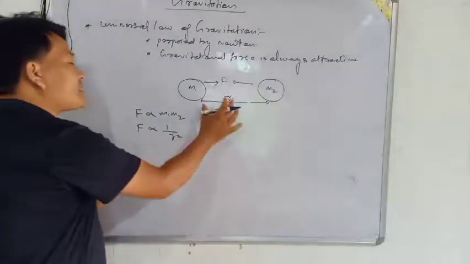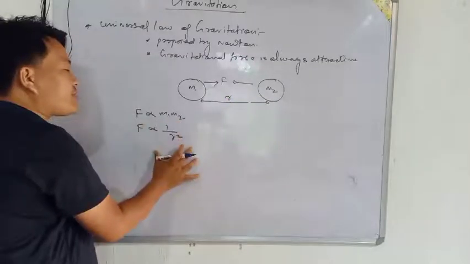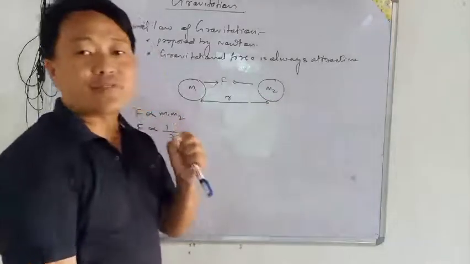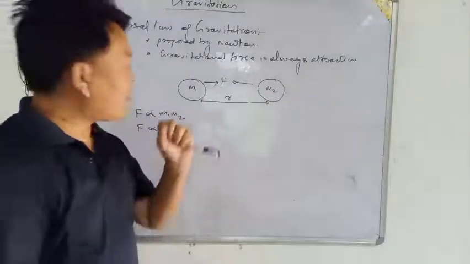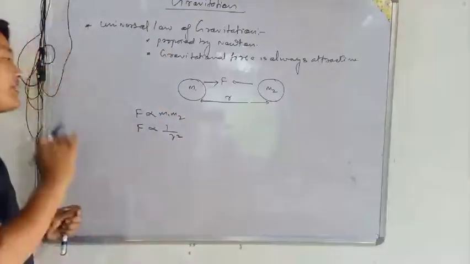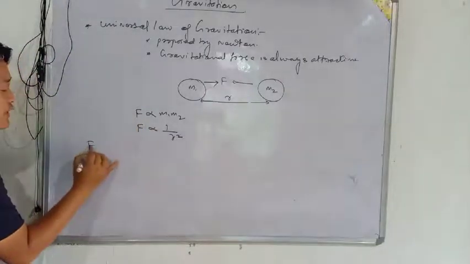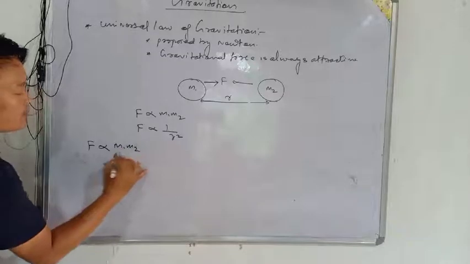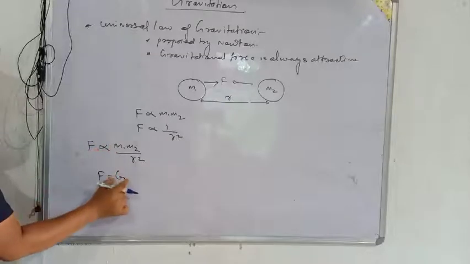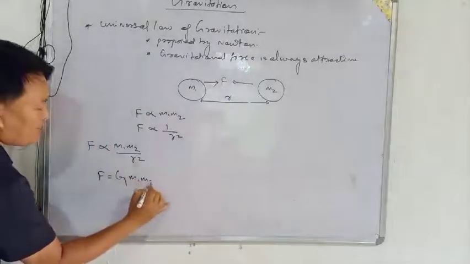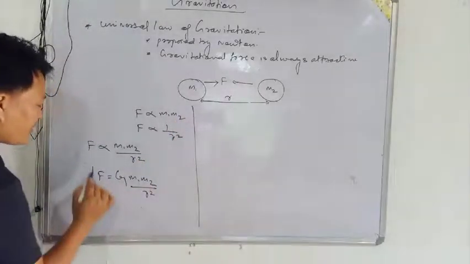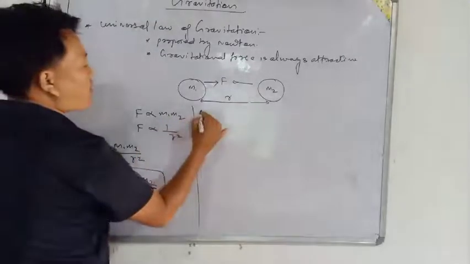Now see the next case: the force is inversely proportional to the square of the distance between them. If the distance between these two objects is large, then the force will be less. If the objects are very close to each other, then the force will be very high. Now combining these, we get F directly proportional to m1 m2 by r square, then F is equal to, removing the proportional sign with the constant capital G, G m1 m2 by r square, where G is a constant.